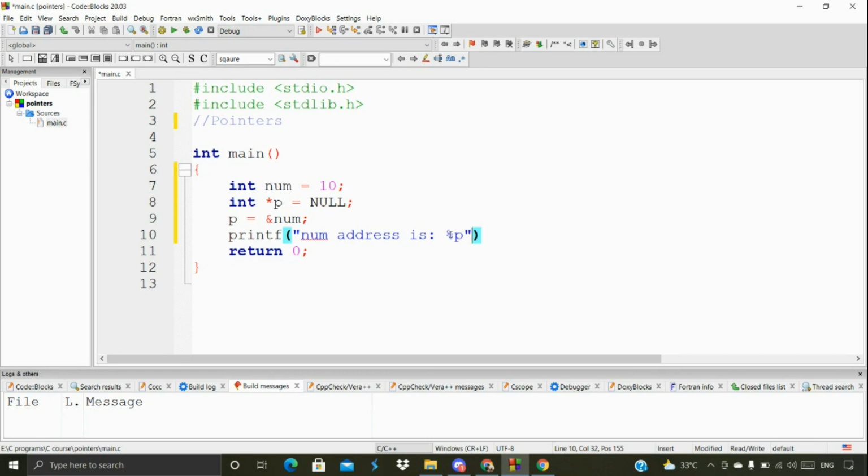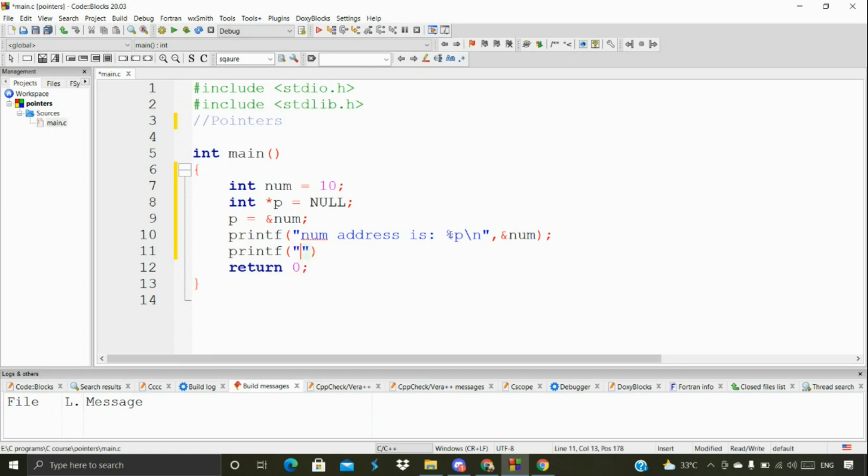Just as when we print integer type we use percentage d format, the same way here, to get the address we have to mention percentage p, and then I'm going to mention backslash n here, and then ampersand num. Ampersand num in the sense address. Even in our scanf function we used this ampersand a lot, right? Same thing. We get the address of the particular thing. That's what we're printing out.